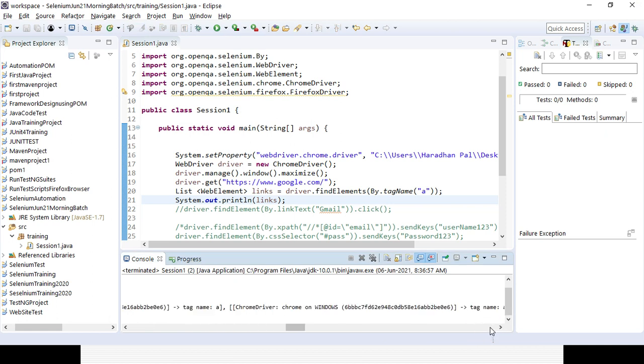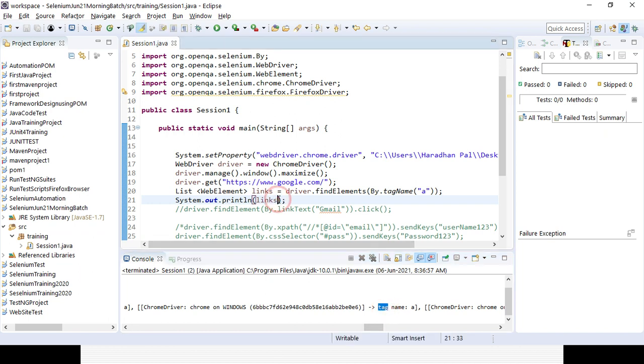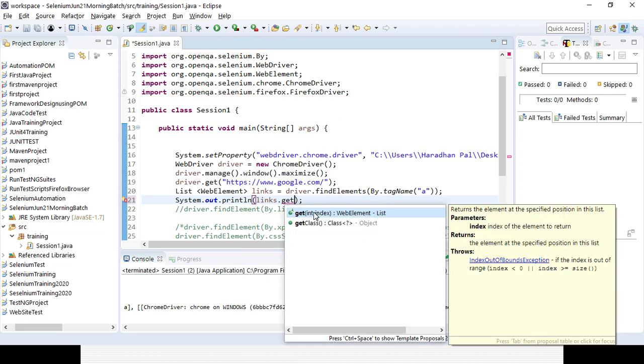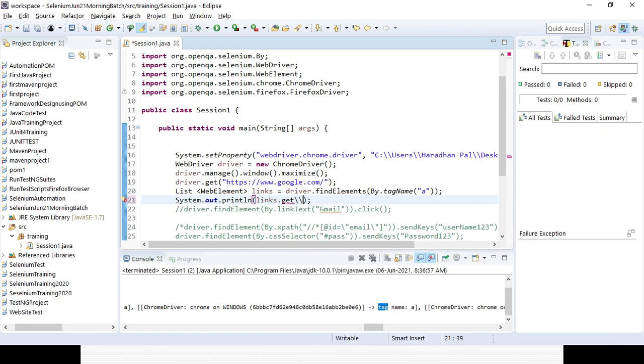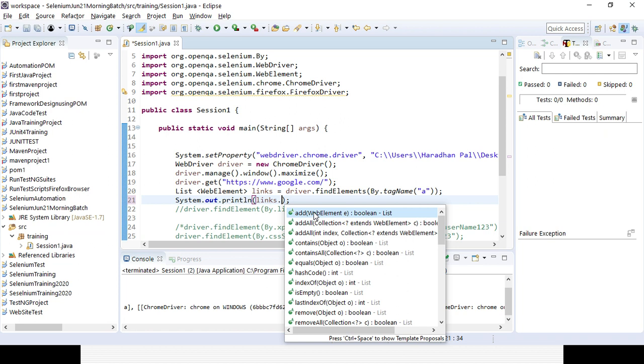Okay, it is giving the links here. So we need to get the size of the links, right? It is not the variable, so that is the reason it's giving all the tag names. So if I get the size, it will be variable name dot size, sorry, not get size, it will be size, so that I can get the size of the variable, how many are there.